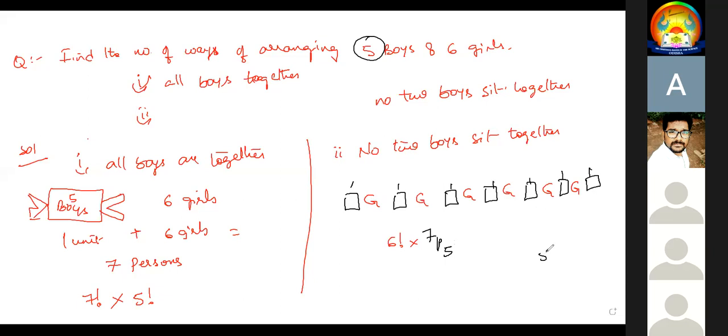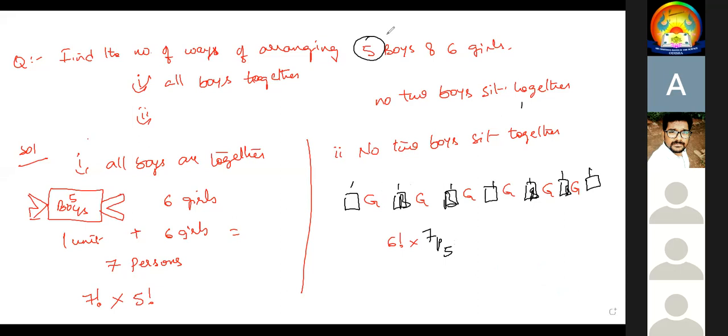Remember, if 5 boys and 5 benches, it is 5 factorial. If 5 boys and 7 benches, it is 7P5. That is the difference. If you keep the boys anywhere here, no 2 boys will be side by side, because in between the girls will be there. Very important questions.